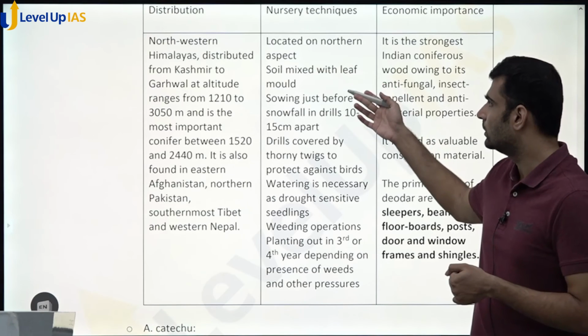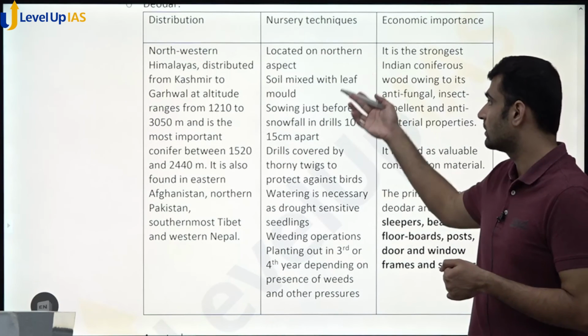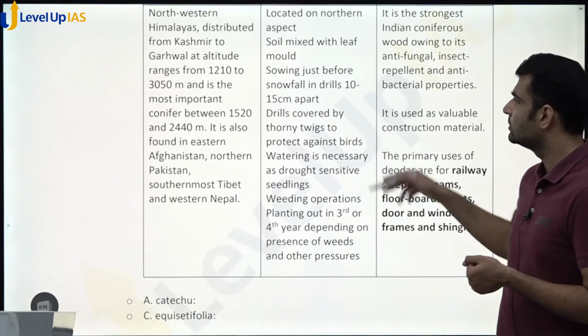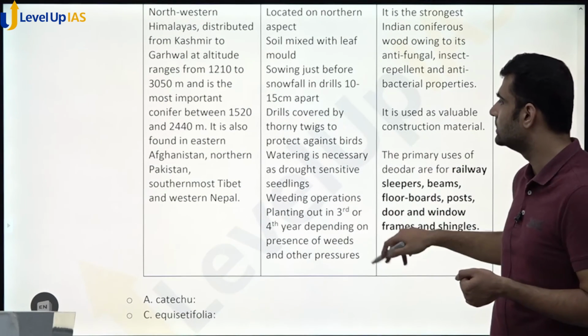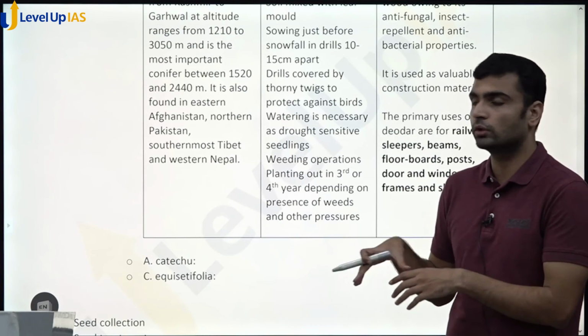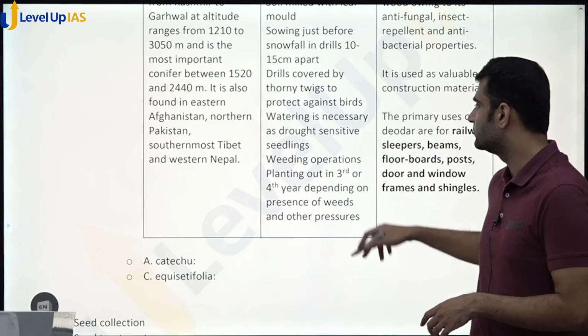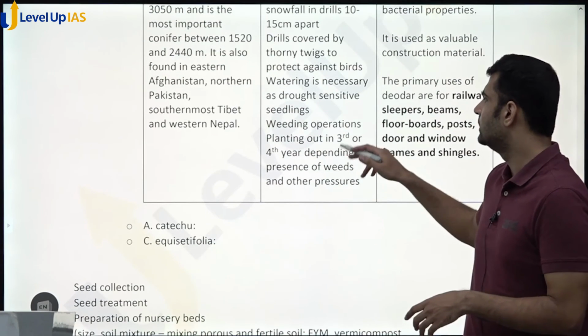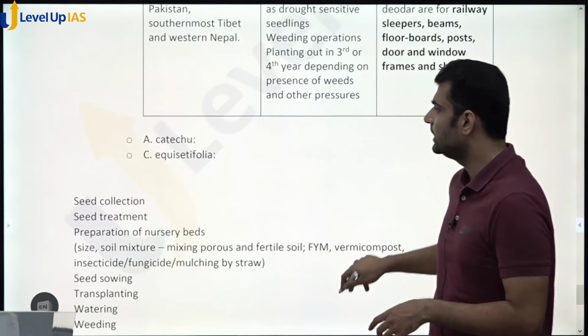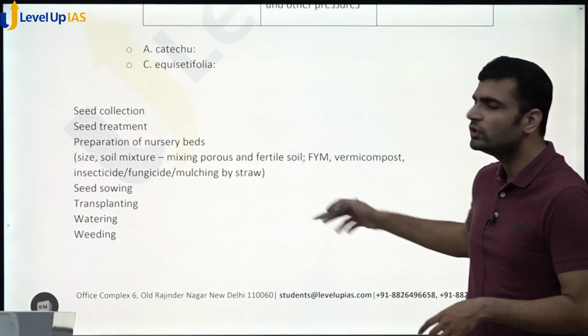So basically, nursery should be located on the northern aspect. Soil should be mixed with leaf mold, and sowing just before snow falls in the drills. And the twigs should be placed over the drills to protect from browsing or birds. Then weeding operation and planting out in 3rd and 4th year, etc. But in general, these are the nursery techniques which we study.